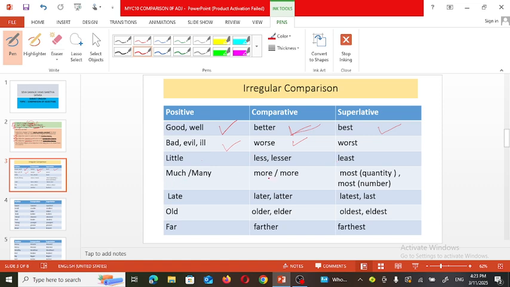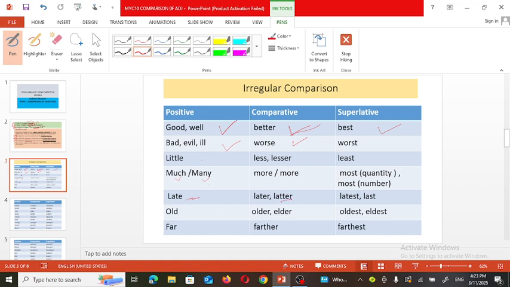Much can be changed to more, and in the superlative, most. Many also can change into the superlative degree as most, and in the comparative as more. Remember, for countable things we use many, and for uncountable things we use much. Late, later, latest. Late, later, latest. And in another sense we can use late, latter, and last, to show position when we are using it.